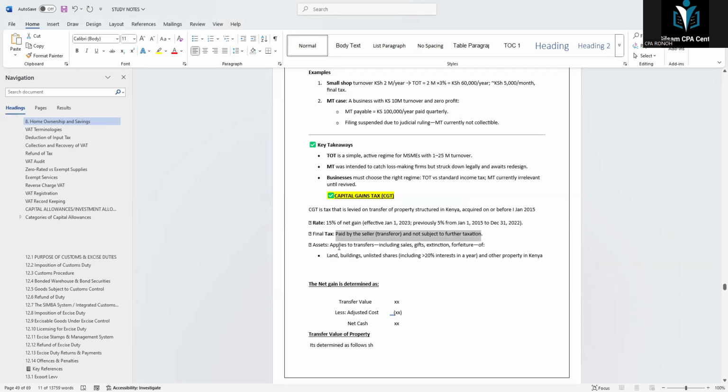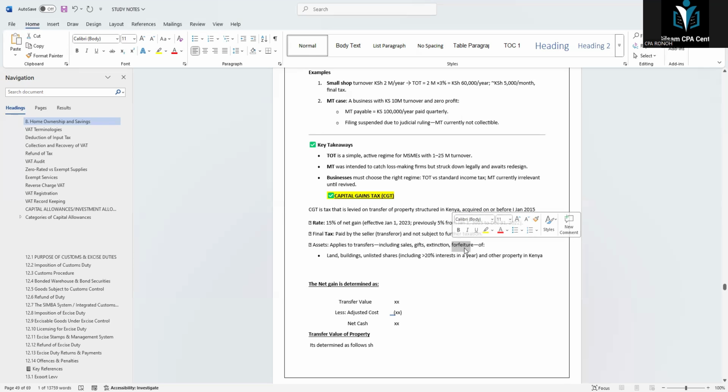So assets. This tax applies to transfers, including sales, gift, extinction, and forfeiture. Who is doing company law? Forfeiture is when you sell shares or there is a cancellation of shares.